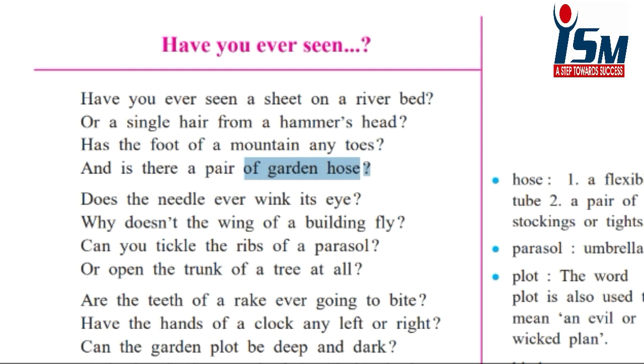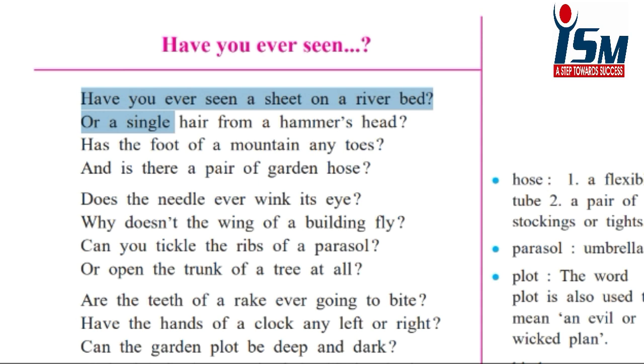A garden hose is a flexible tube used to water plants, which he compares to its homograph hose, which means a pair of stockings. So in this full stanza, many words refer to human qualities, but the poet doesn't refer to them. He refers to things like river, hammer, mountain, or garden.